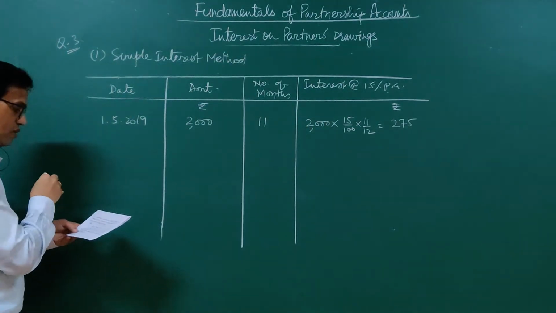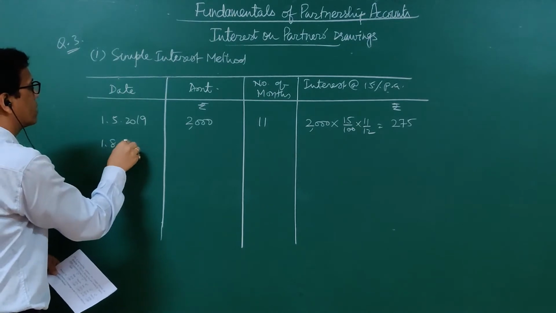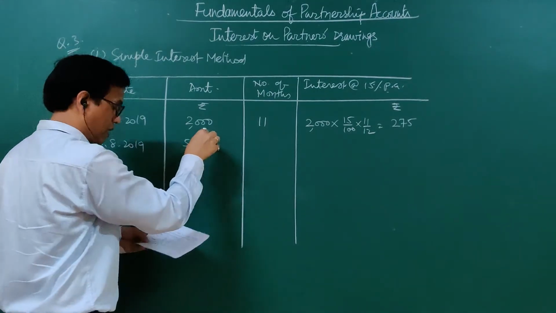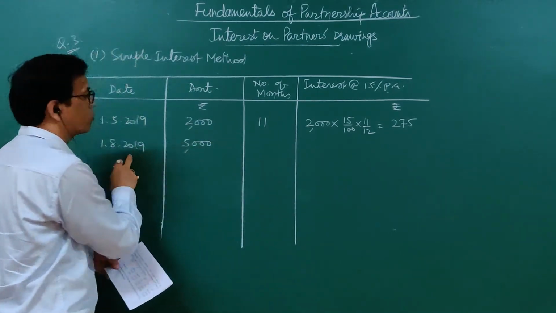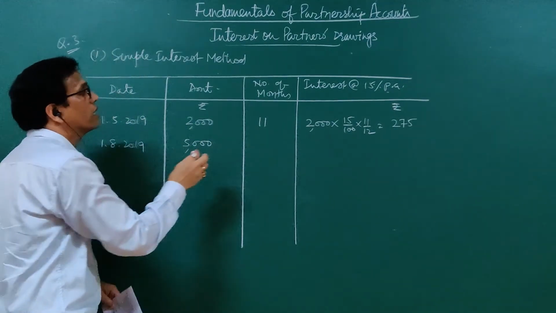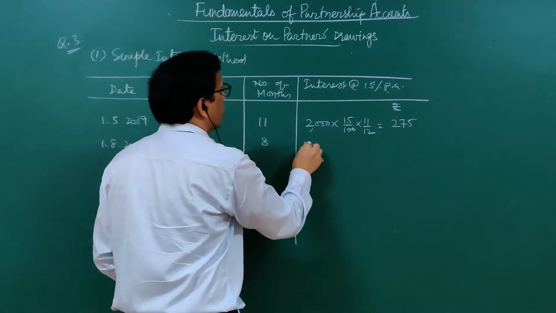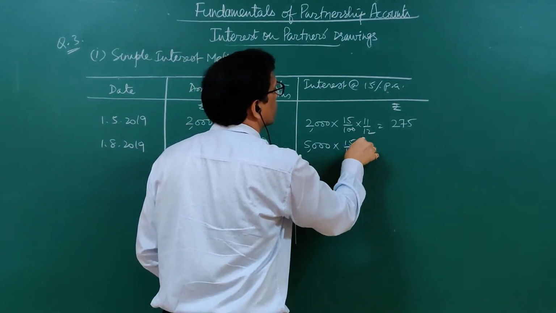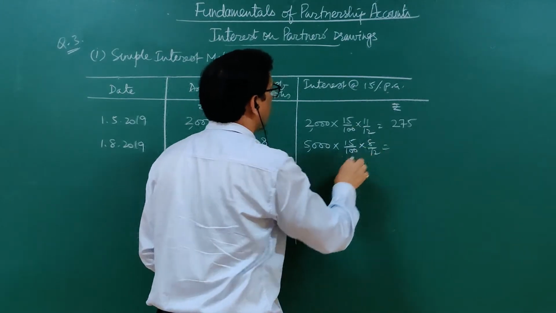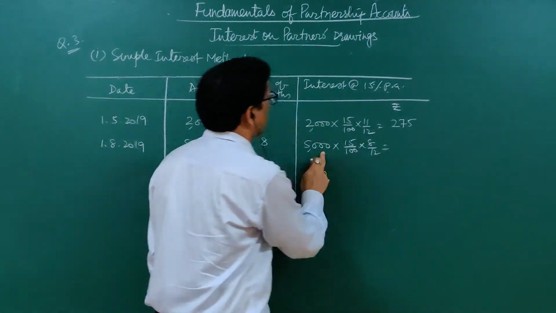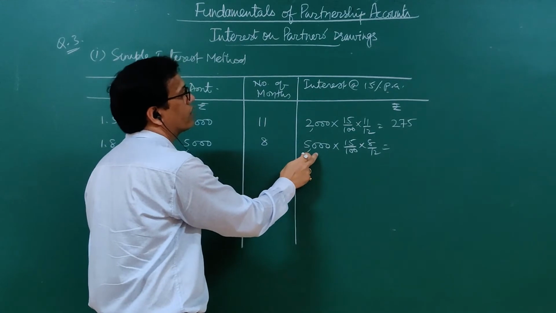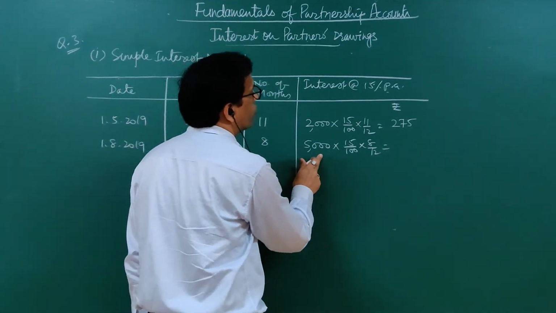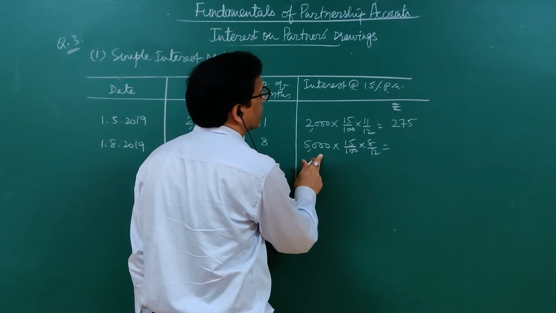Then next is on 1st August 2019, 5000 rupees withdrawn. The number of months from 1st August, 4 months gone, so 8 months on 5000. 15% of 5000 is 750 for 1 year, 12 months.